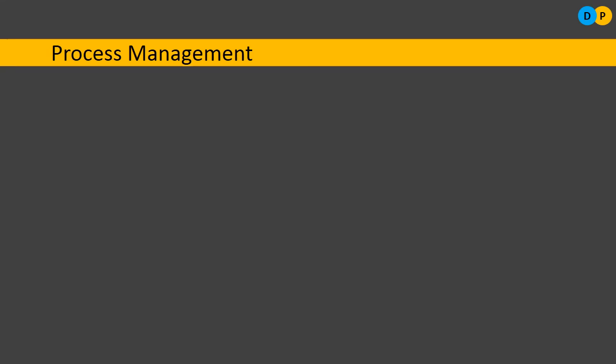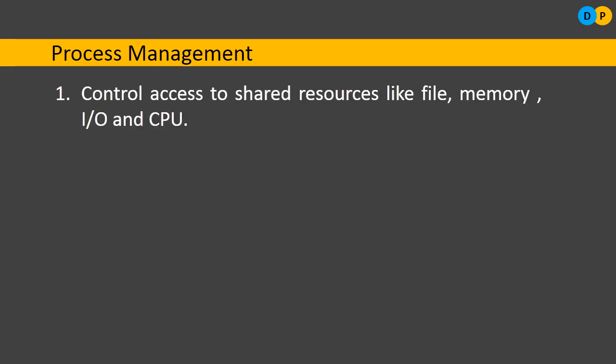So what are the different things happening within process management? What are the activities handled by the operating system? The first one is controlling access to shared resources like file, memory, input, output, and CPU. There is a limited number of resources, maybe RAM, and very limited input output devices that need to be shared and accessed in the most efficient manner.